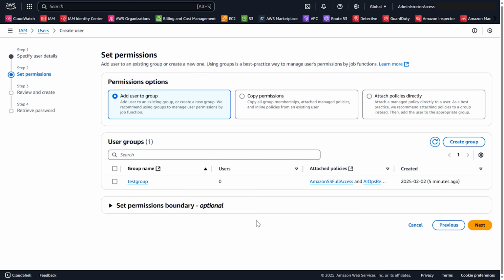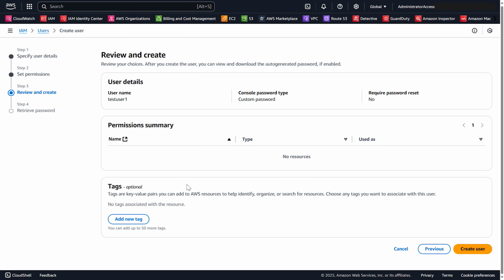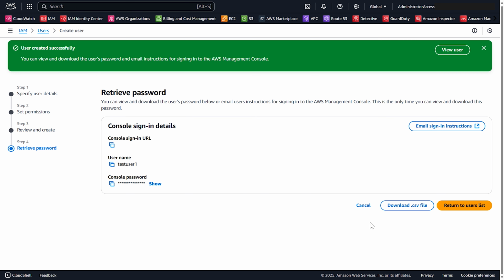Now on this screen, you could add this user to that group or to any group that you have. We're not going to do that. We're actually going to do that after the fact, but just be aware that you could do that when you're creating the user. So we'll select next. And then on this screen, you could add tags if you wanted to do that as well. You can see this permissions summary section would tell us if we were adding permissions to that user. Again, we're not doing that in this particular case, but you would see that here if you were doing that. So we'll hit create user now.